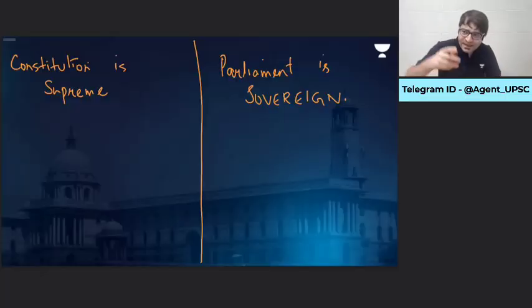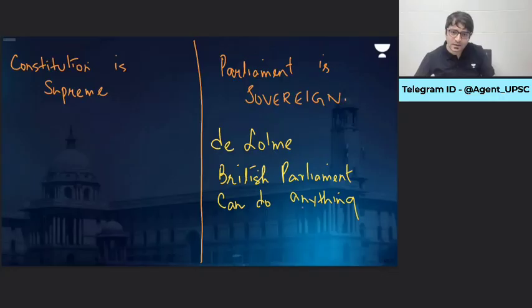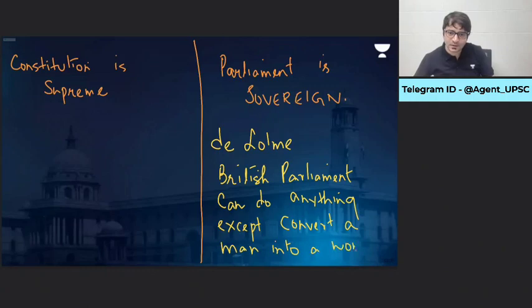But in the UK, where they have an unwritten Constitution, where the Constitution is not written, how can it be supreme? It is the Parliament which is sovereign. And when we say Parliament is sovereign, we come across the statement given by a constitutional expert, Dicey, who said British Parliament can do anything except convert a man into a woman and a woman into a man.